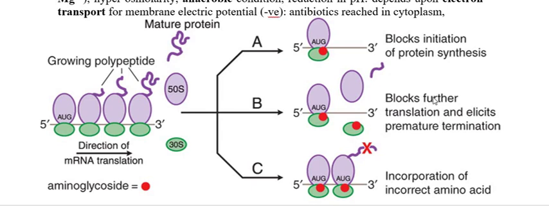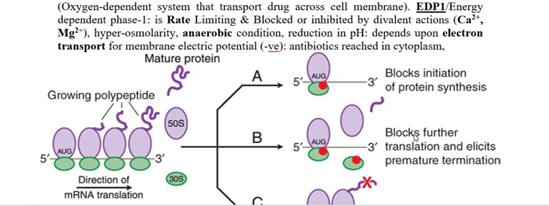It increases the permeation. Therefore, what will happen? The porosity of the cytoplasmic membrane gets increased, and therefore it again starts the permeation of more and more aminoglycoside. This phase we are going to call energy dependent phase 2. So what is this energy dependent phase 2?